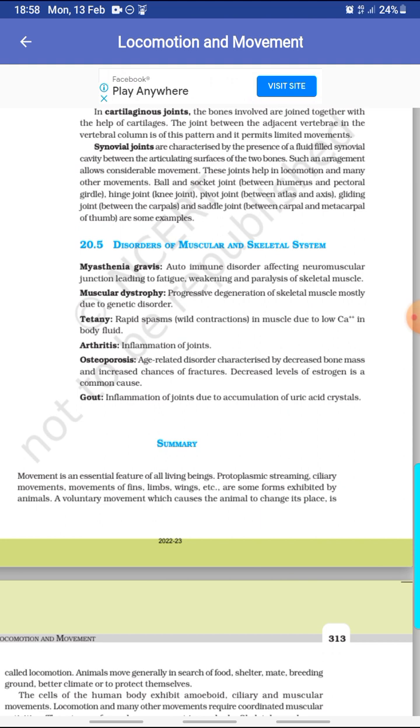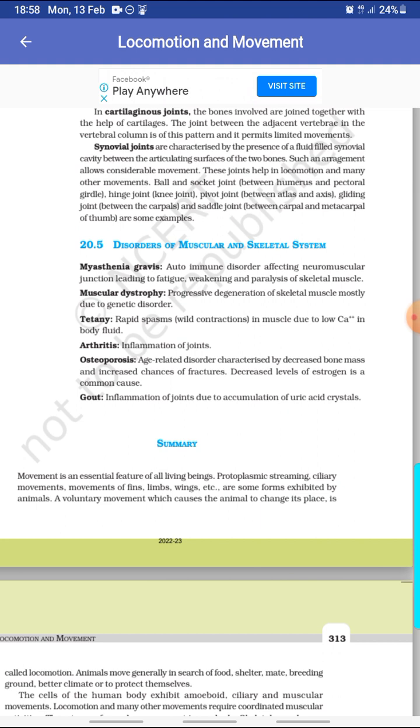Disorders of muscular and skeletal system. Myasthenia gravis: an autoimmune disorder affecting the neuromuscular junction, leading to fatigue, weakening and paralysis of skeletal muscle. Muscular dystrophy: progressive degeneration of skeletal muscle, mostly due to genetic disorder. Tetany: rapid spasms, or contraction, in muscle due to low calcium ions in body fluid.